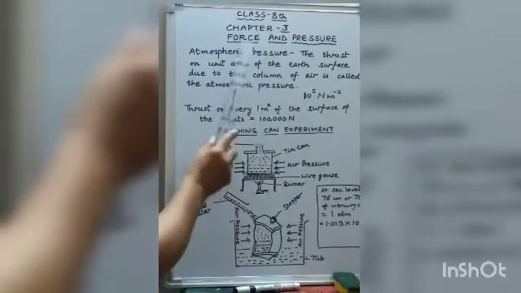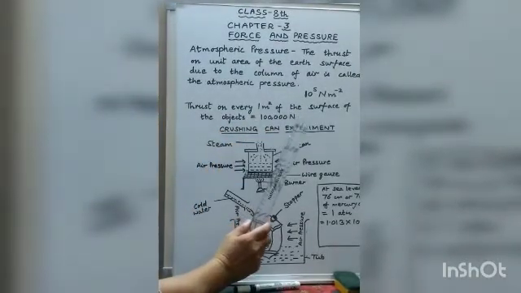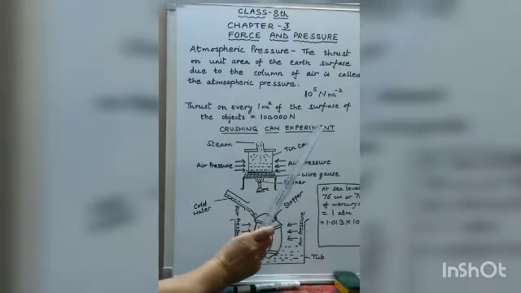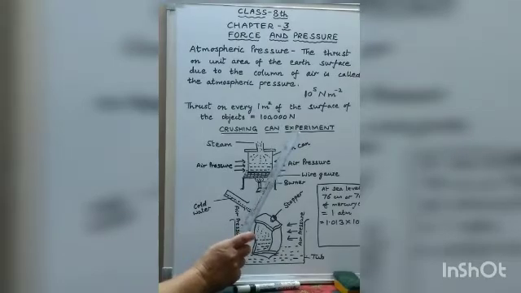We were doing chapter number 3, force and pressure. We studied that solids exert pressure on the surface, and liquids exert pressure in all directions. Now we will see that like liquids, gases also exert pressure. You know, our earth is surrounded by air to a height of about 200 kilometers. This envelope of air around the earth is called the atmosphere.